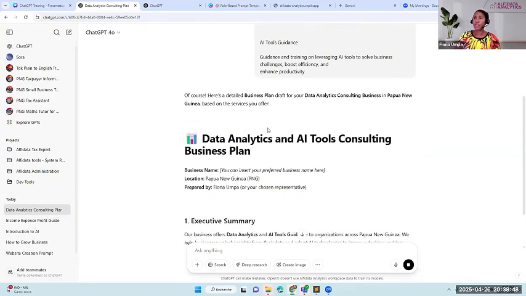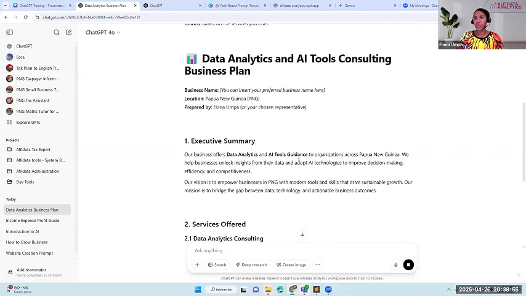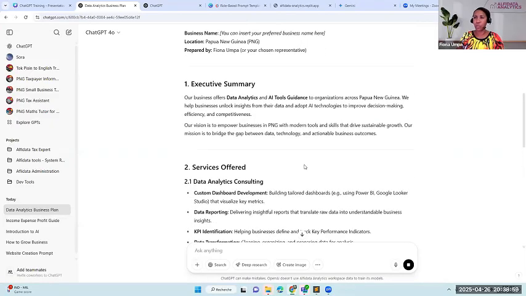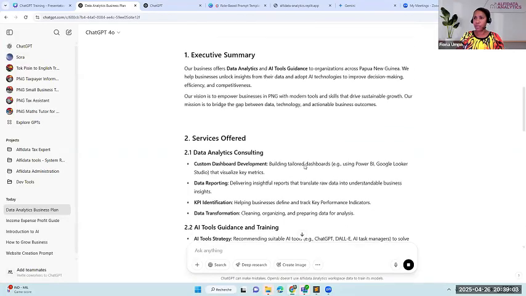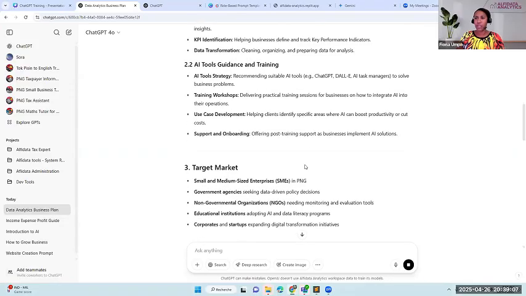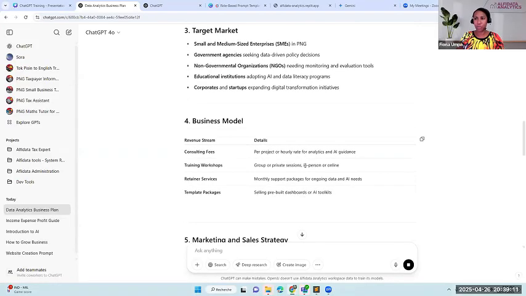Okay, so here's a detailed business plan draft for your data analytics consulting business in Papua New Guinea. You have your business name, location. Okay, so this now is the format of a business plan. You have your executive summary, the services that I provide, doing some market research, looking at the business model.